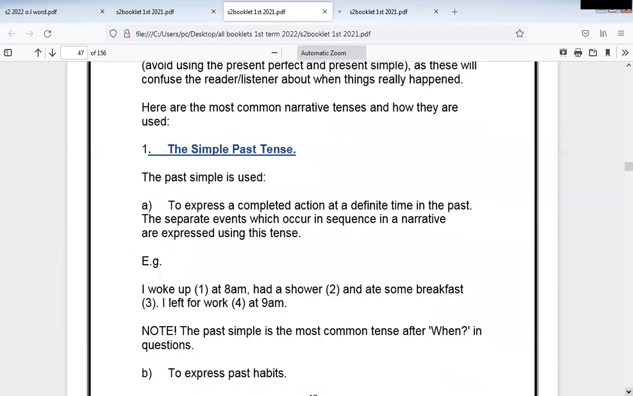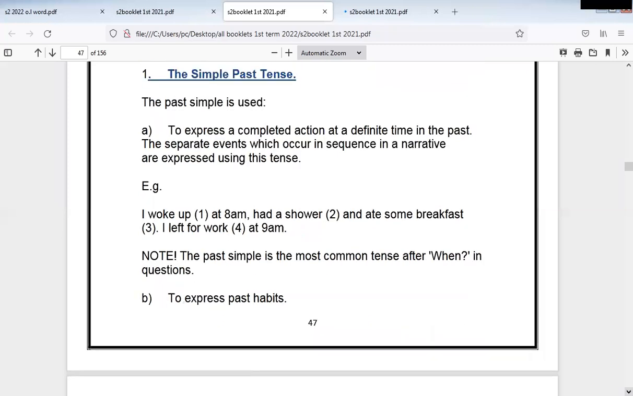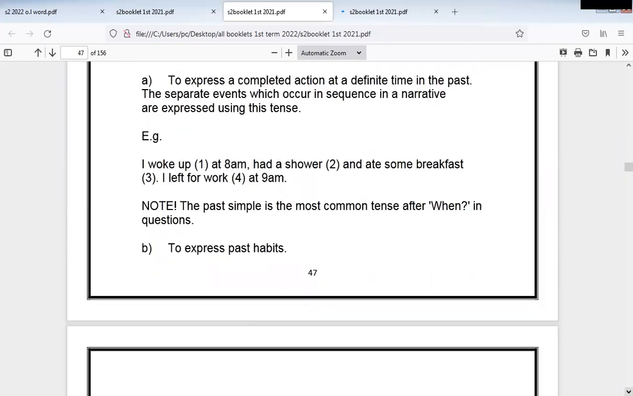Here are the most common narrative tenses and how they are used. The simple past tense is used to express a completed action at a definite time in the past. The separate events which occur in sequence in a narrative are expressed using this tense. I woke up at 8 a.m., had a shower, and ate some breakfast. I left for work at 9 a.m. We call these successive actions, one after another. So we use past simple. Note that past simple is the most common tense after when in questions. So what's the most common tense used after the question word when? It is past simple.